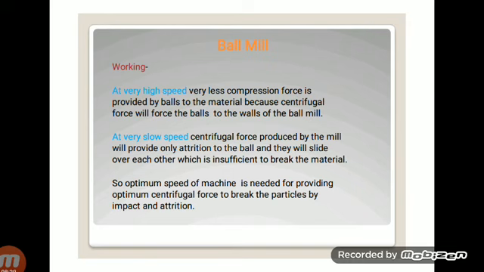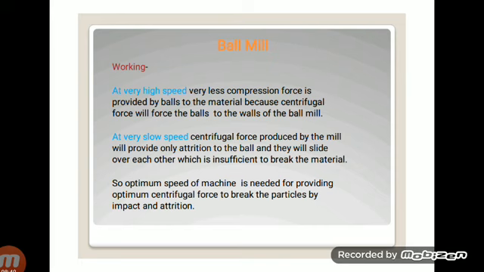These balls are rolling or sliding over each other, and this force is insufficient to break the materials. So the optimum speed of the machine is needed for providing the optimum centrifugal force to break the particles by impact and attrition.